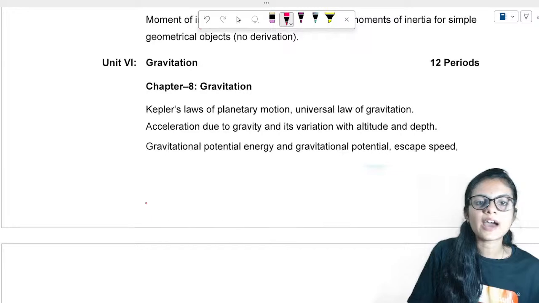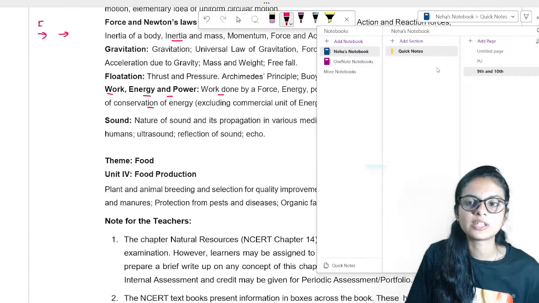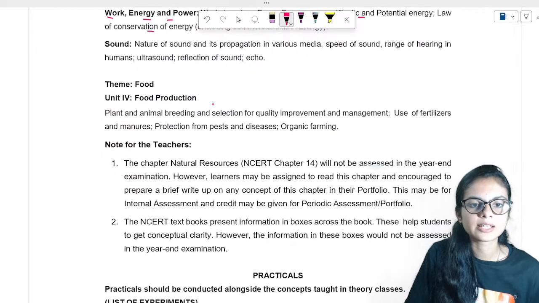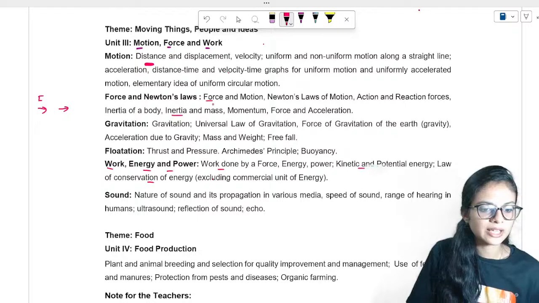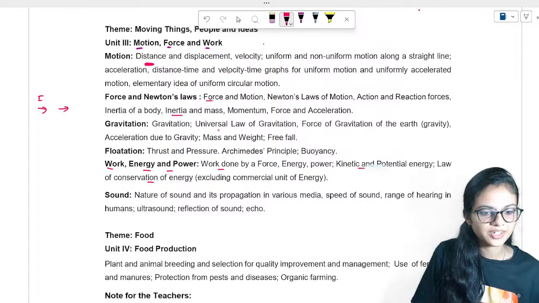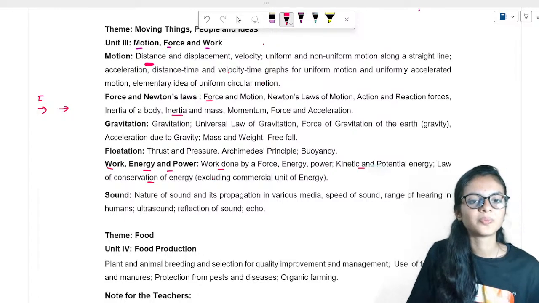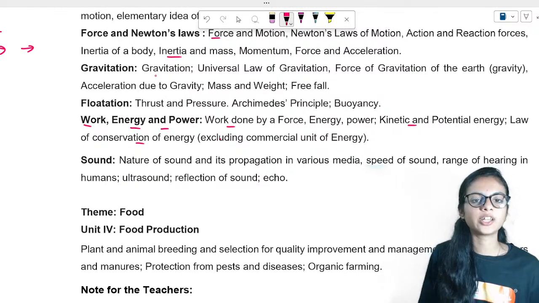Okay, then we have gravitation in 11th physics and also in the 9th physics, right? Where is gravitation? Ma'am, concepts, basic concepts. They are completing the portion. But you should work according to that, right?